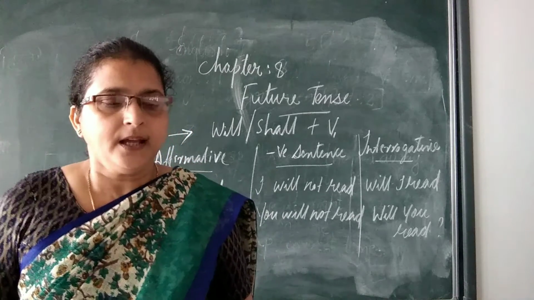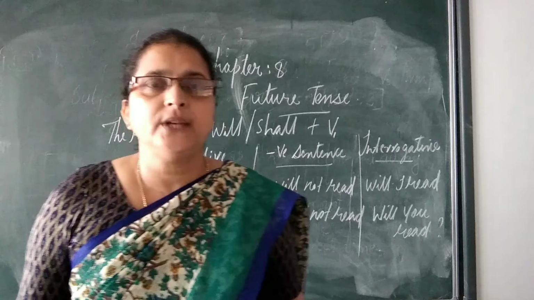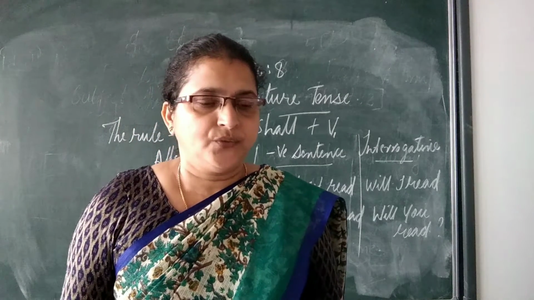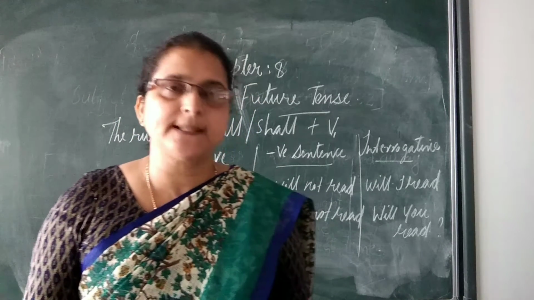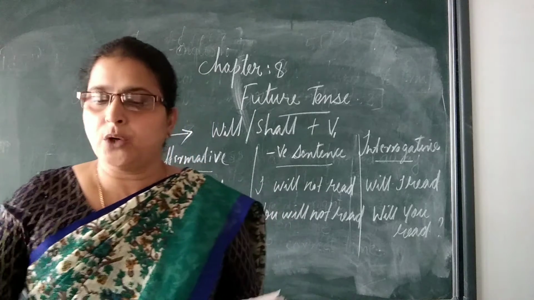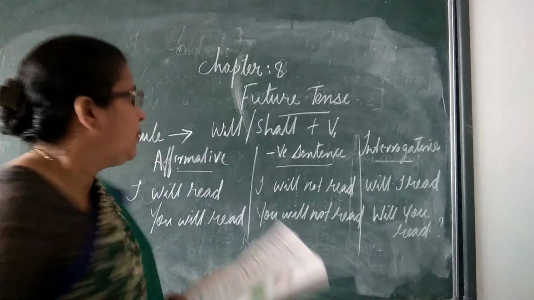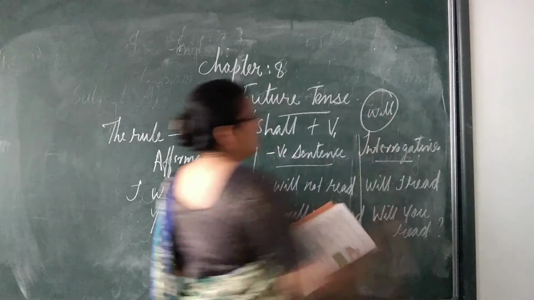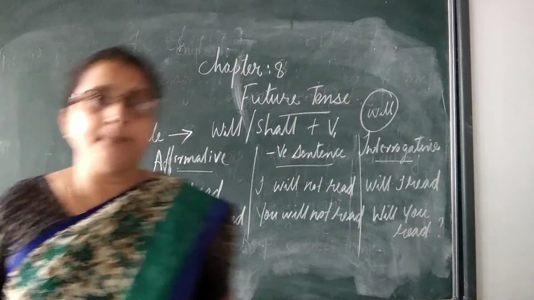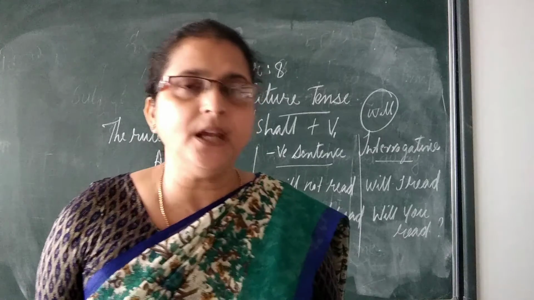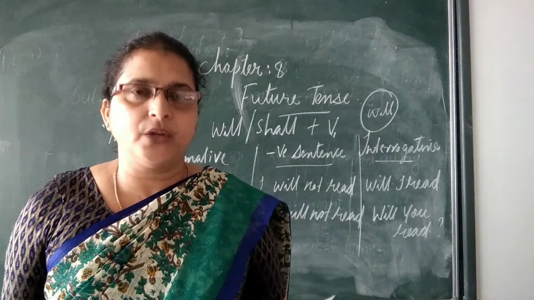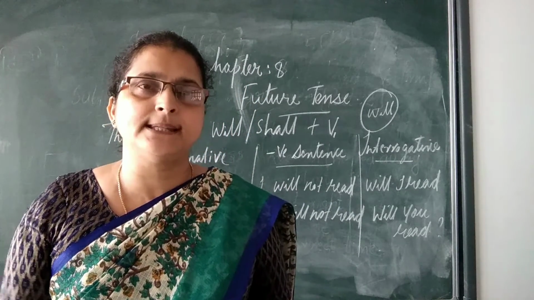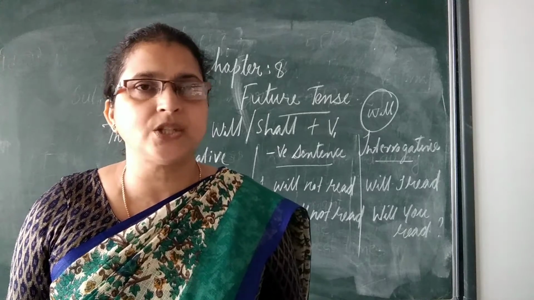I will be away during the next week. First is the subject, then comes the modal auxiliary verb. The modal auxiliary verb here is will. We use will as the modal auxiliary. And be is the main verb here, and away during the next week is the object complement.